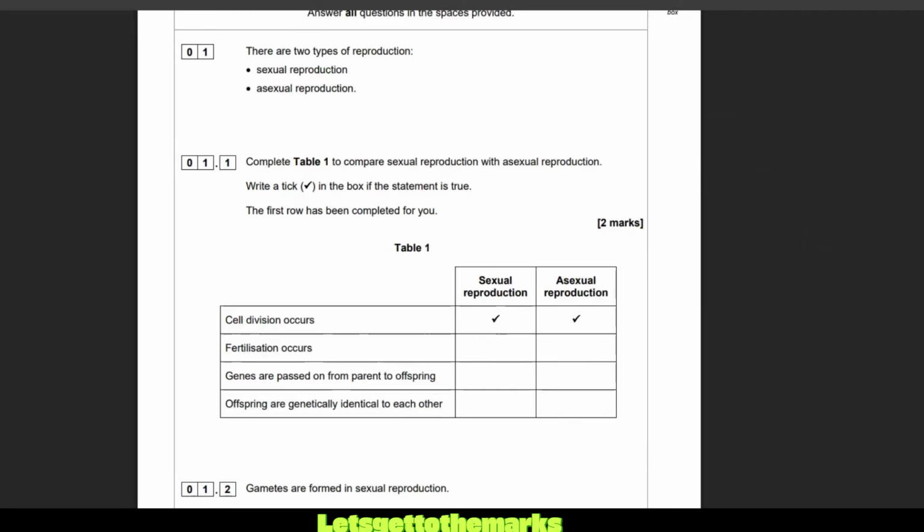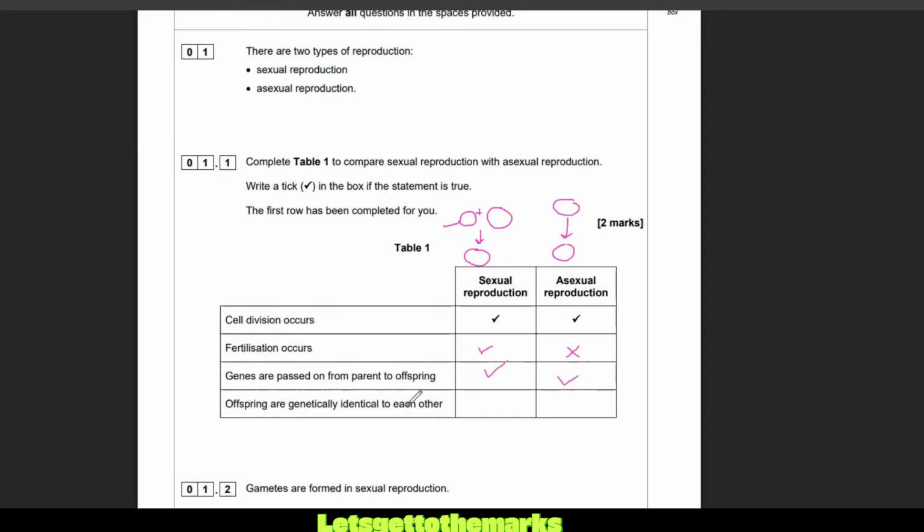All right, I'm going to go through the answers here, folks. Fertilization occurs in sexual reproduction. Look, in sexual reproduction, you have a sperm. I mean, not necessarily a sperm, but you have a male and female gamete coming together. And so, yes, fertilization occurs. Whereas in asexual reproduction, you just have a cell, no gametes, you have a cell cloning itself. So fertilization does not occur. Genes are passed on from the parent to the offspring. So when the sperm and the egg come together in sexual reproduction, they do go on to make one diploid cell over here that does have genes from both the parents. And in asexual reproduction, you've got all the genes from one parent. So yes, genes are passed on in both to the children.